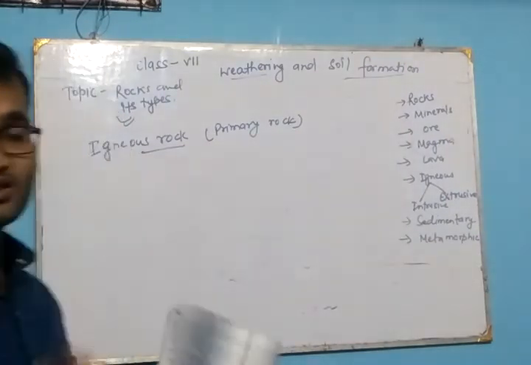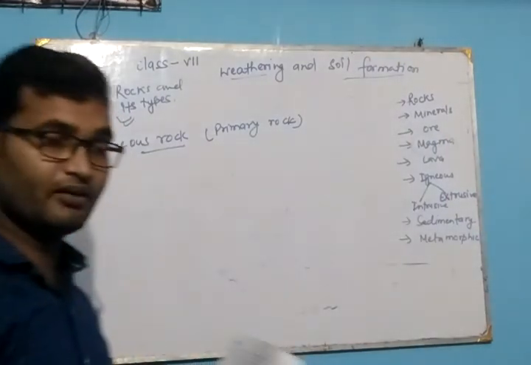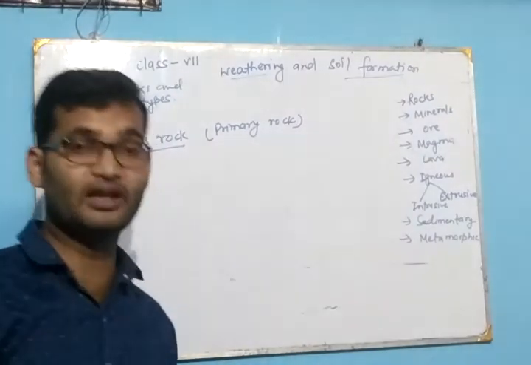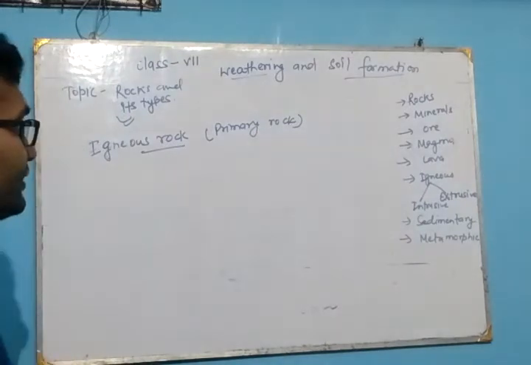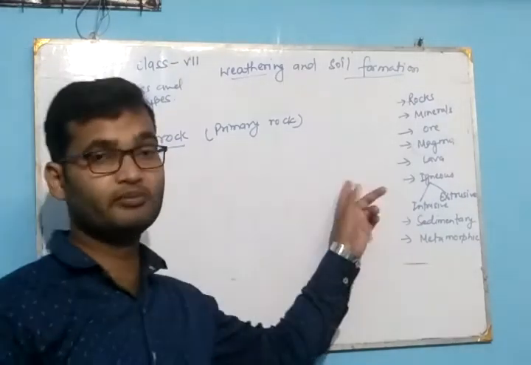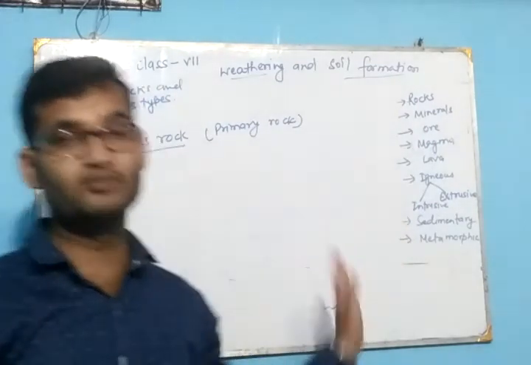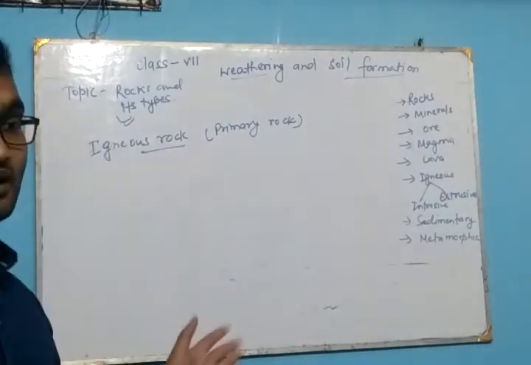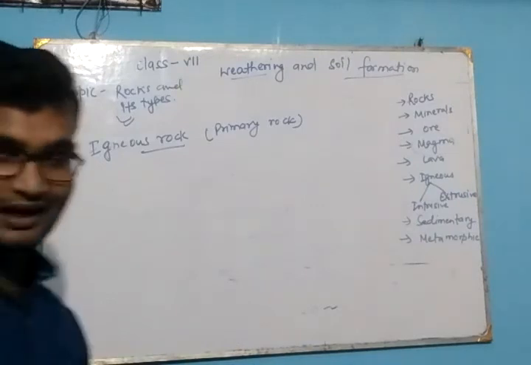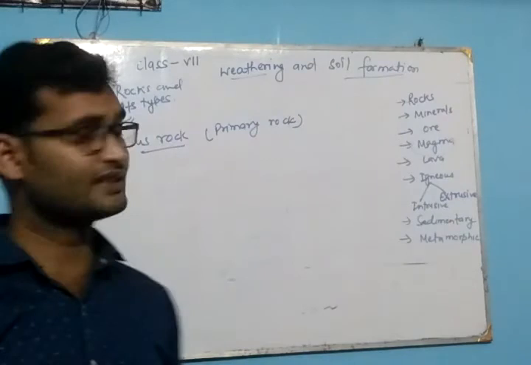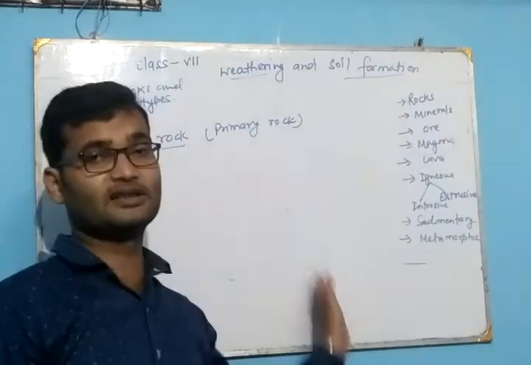Because this is the first rock which appears on the earth surface. When the magma, the molten substance, comes onto the Earth's surface due to volcanoes, earthquake, landslide, or any process,